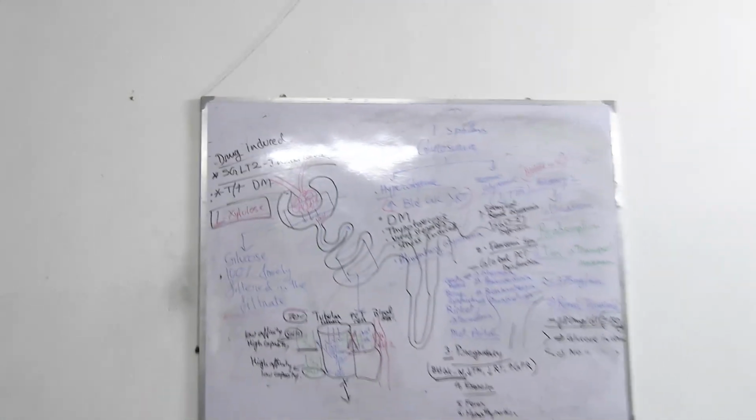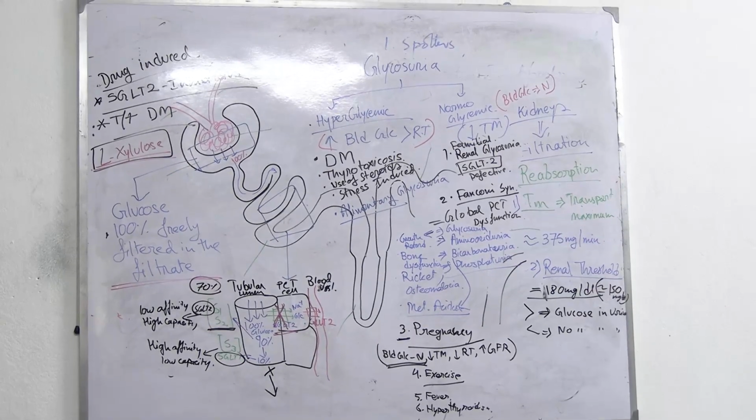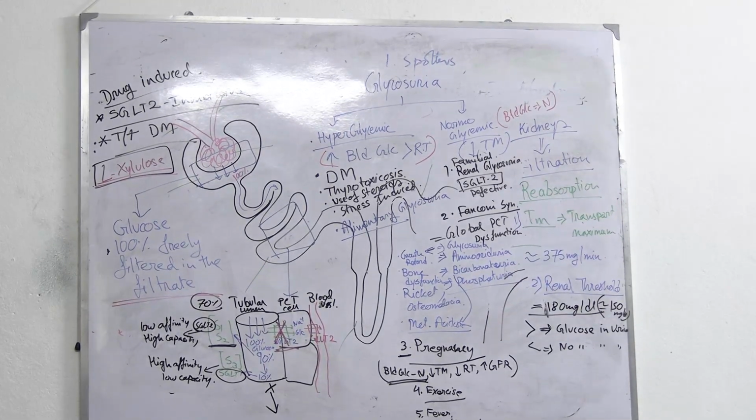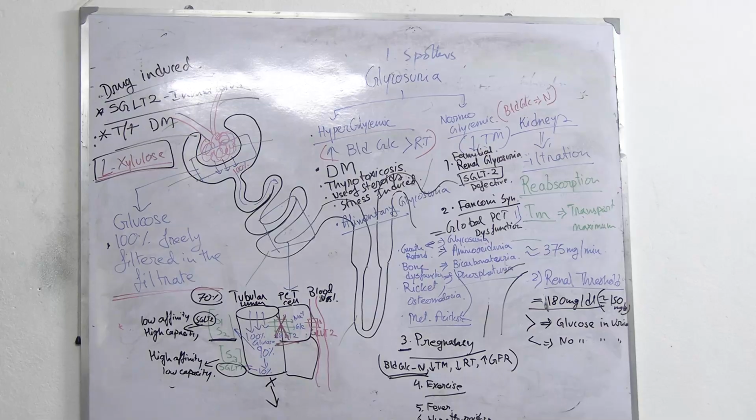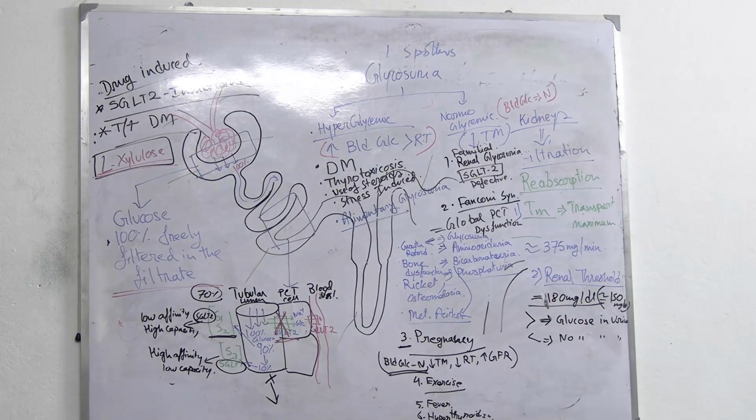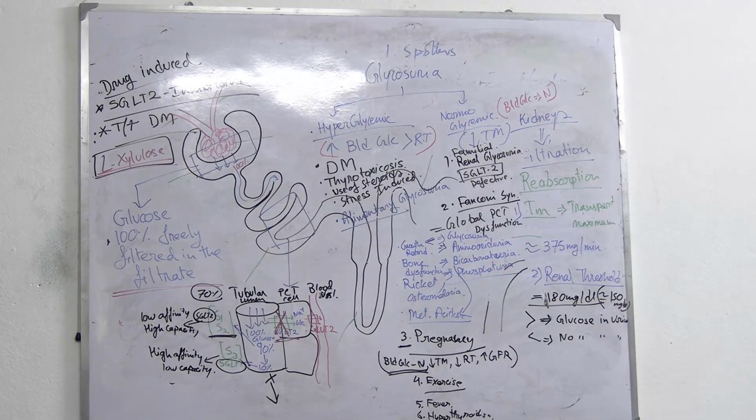Glycosuria appears when filtered glucose load exceeds: renal plasma flow, GFR, renal blood flow, or transport maximum. The transport maximum is already fixed at 375 milligram per minute.